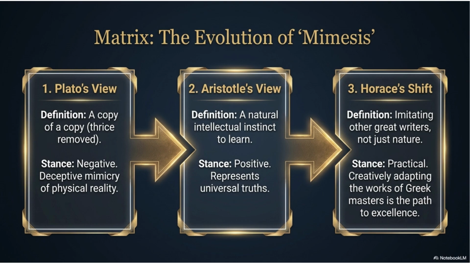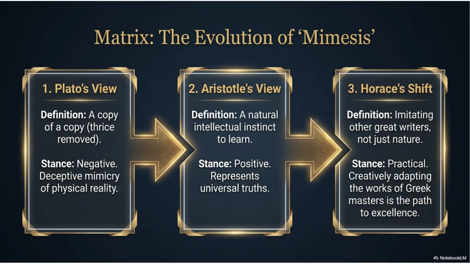Let us begin with Plato. Look at the first box. It says, a copy of a copy. This is probably Plato's most famous criticism of poetry. To understand this, we must first understand Plato's philosophy. Plato believed that there are three levels of reality.